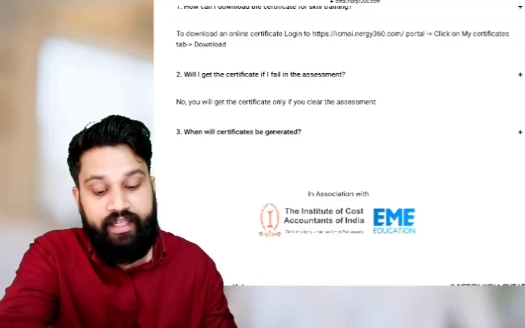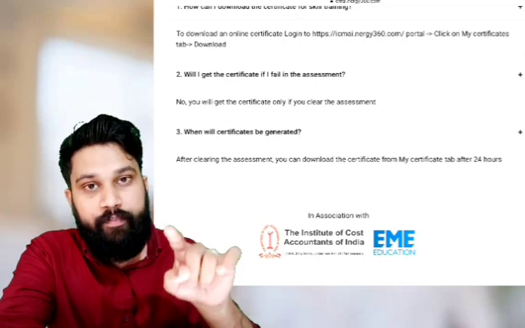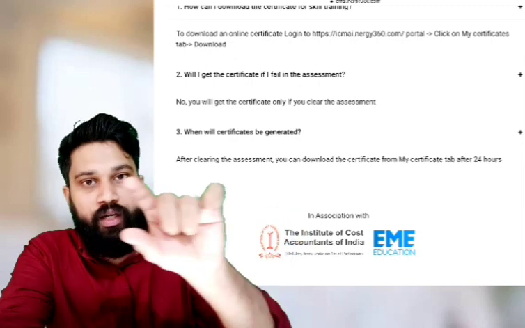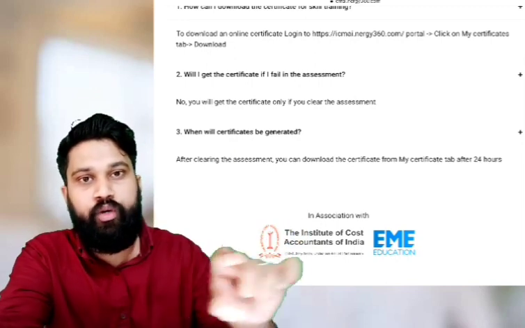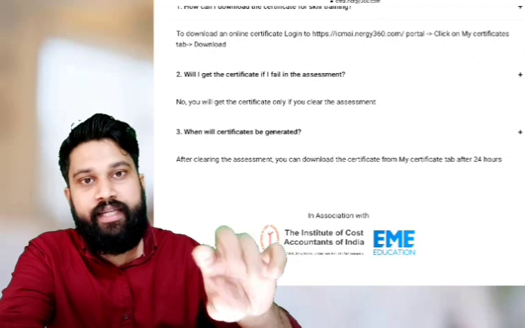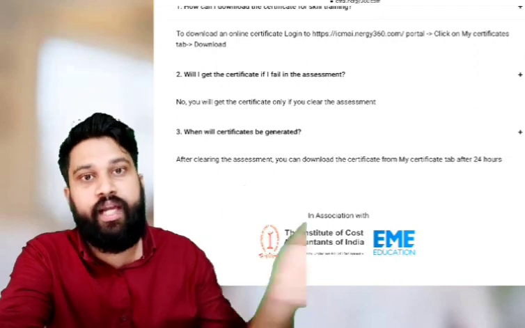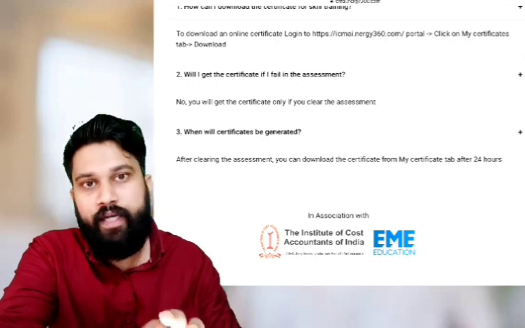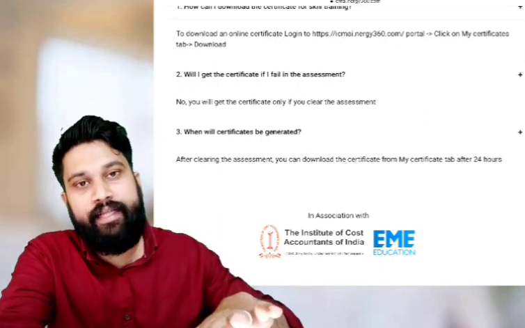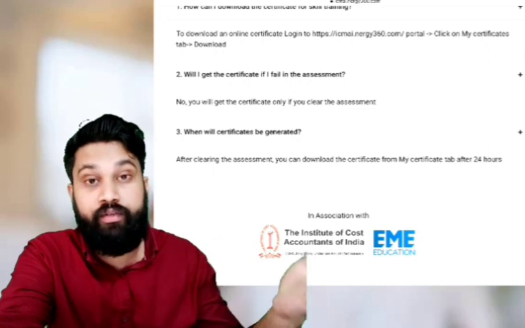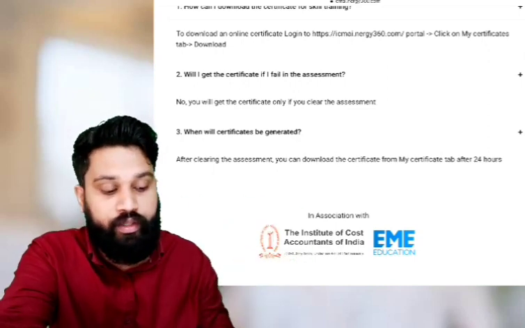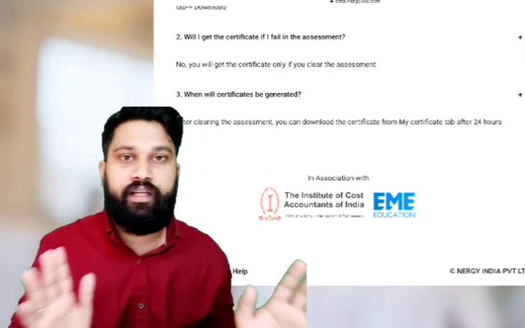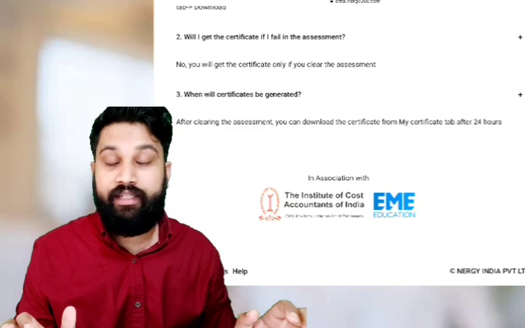When will the certificate be generated? After attending the main examination, after clicking the submit button, your answer will show that you failed or passed. After that, after 24 hours, you can download your certificate. So if you pass the examination, 24 hours after that examination, you can download your certificate. These are the general queries, doubts regarding your assessment skill test.